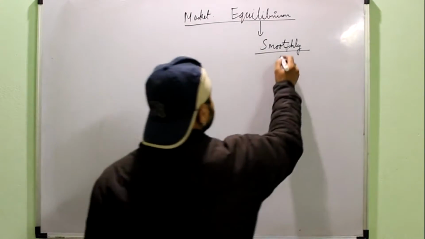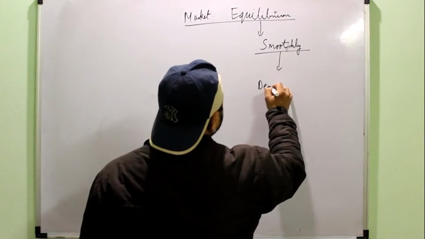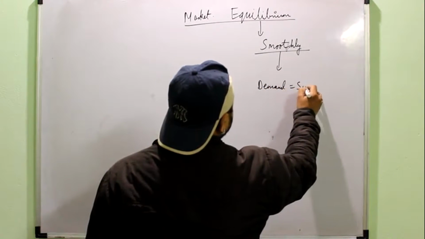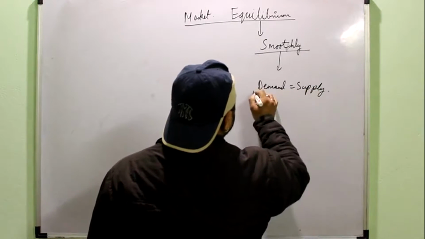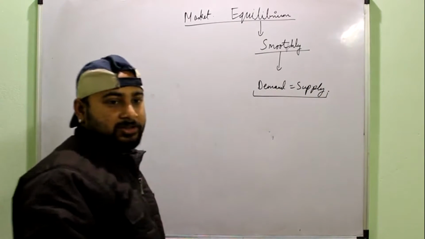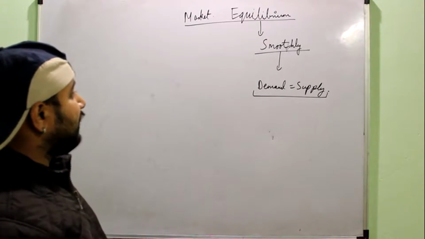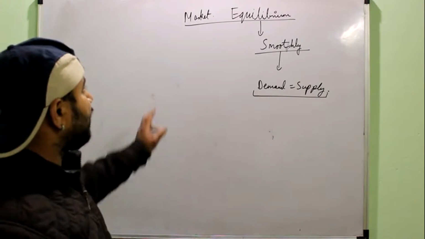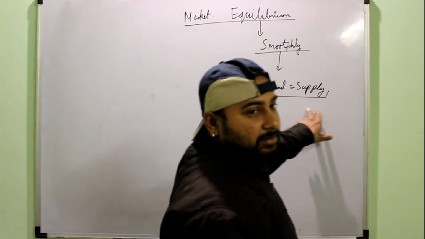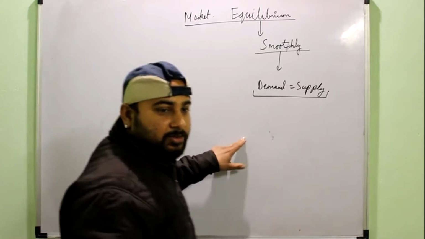And the market can run smoothly when demand for the commodity and the supply for the commodity are equal. Right? So simply, whenever you are asked when is the market said to be in equilibrium, a market is said to be in equilibrium when the demand for the commodity and supply are equal.